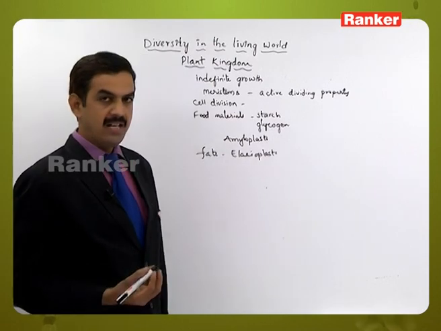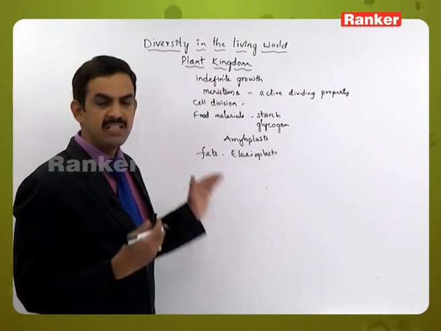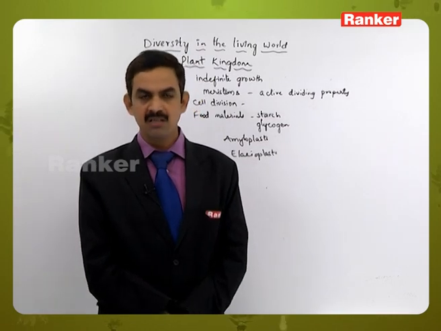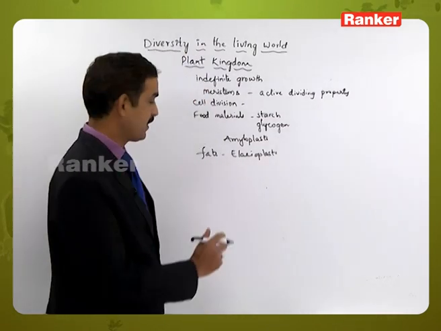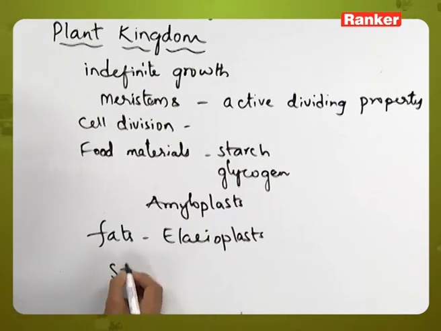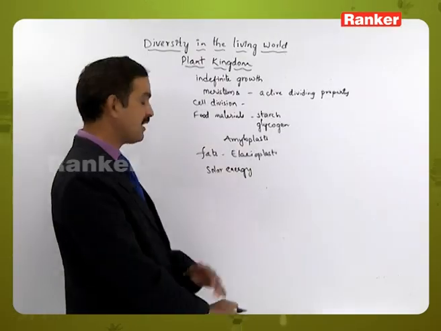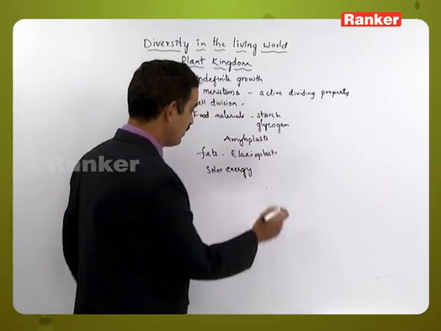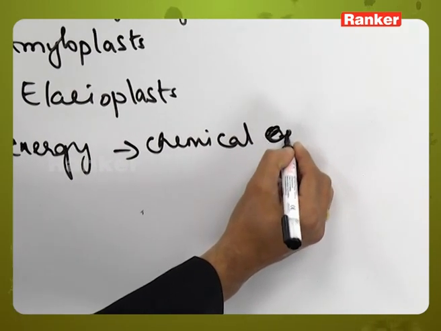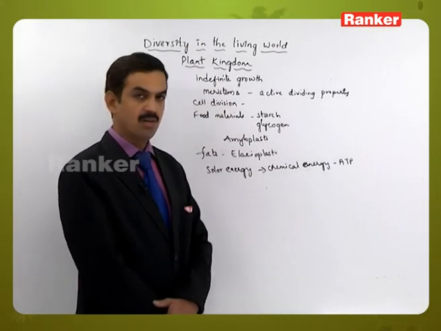And as we know, plants are the producers in the food chain, and always the food chain in a plant ecology will start with the producers only, that is with the plants only. They account for the utilization of solar energy by absorbing the radiation from the sun and converting that solar energy into the chemical energy form. This chemical energy form is called adenosine triphosphate, that is ATP molecules.